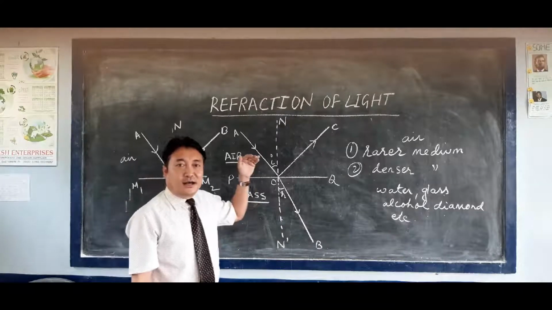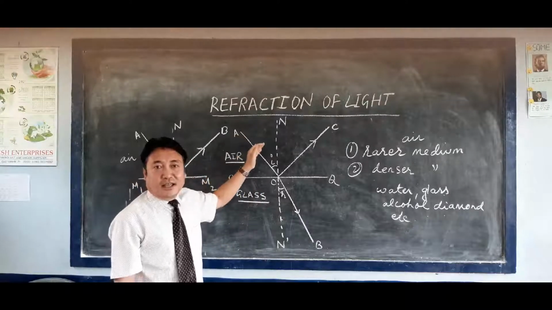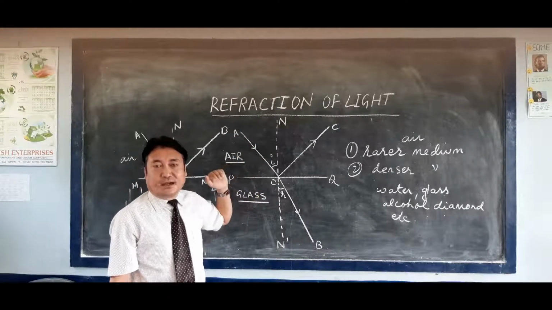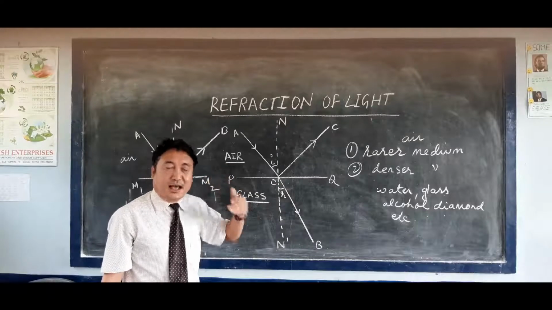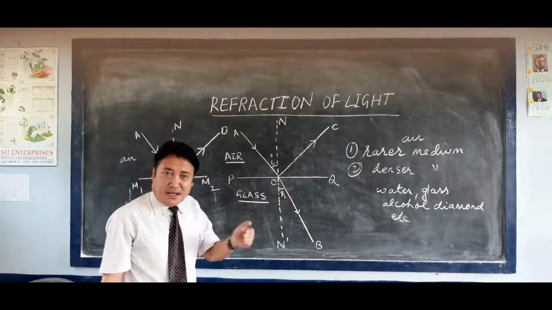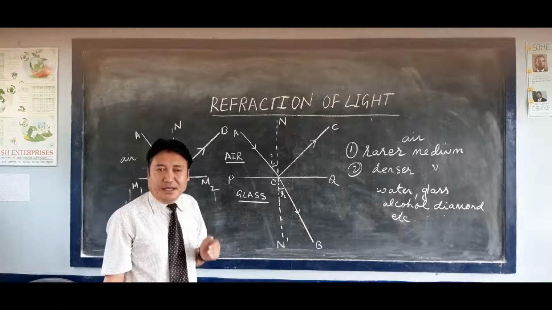The density of air and the density of glass and water will be different. Similarly, the speed of light will also be different.